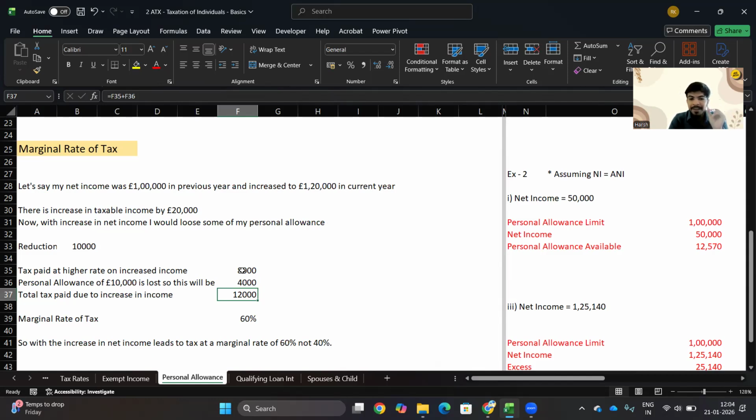The marginal rate is 60 percent, not 40 percent. So with the increase of £20,000 in your income, the marginal rate of tax is 60 percent. For every pound I earn above 1 lakh pounds, I would be paying 0.6 pounds in tax. £12,000 divided by £20,000 is 60 percent tax.